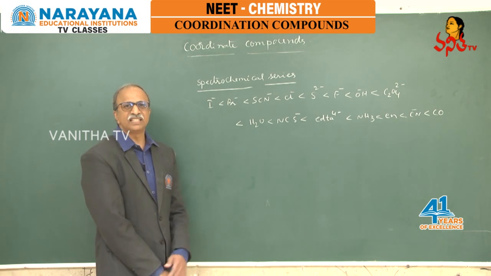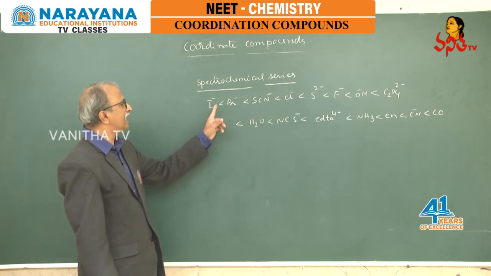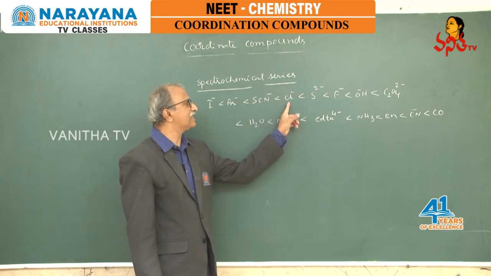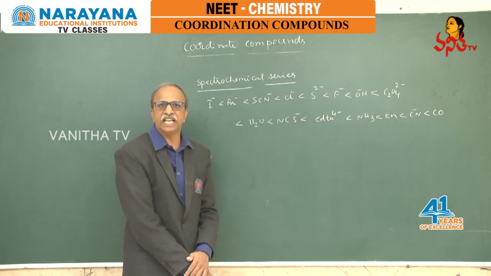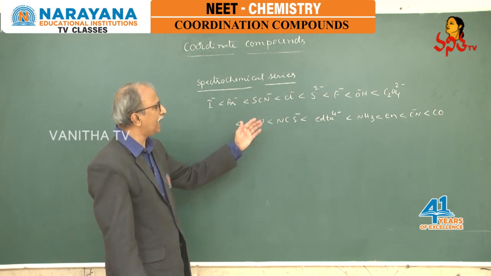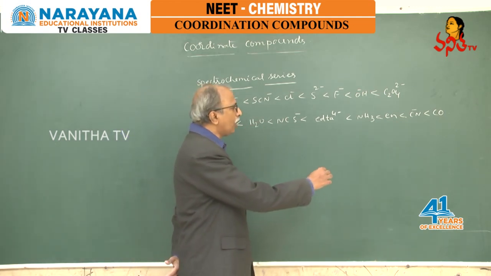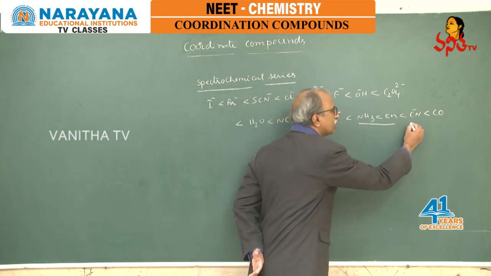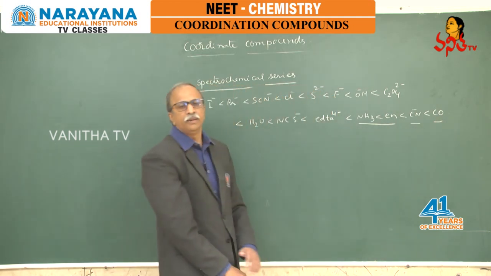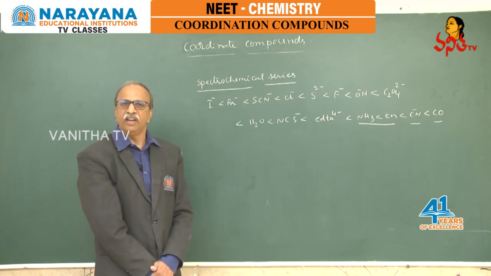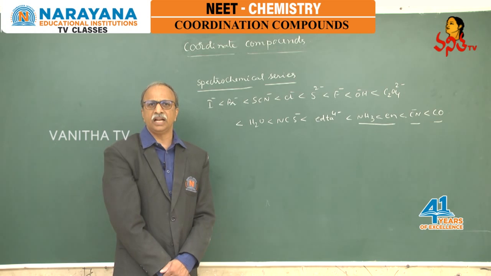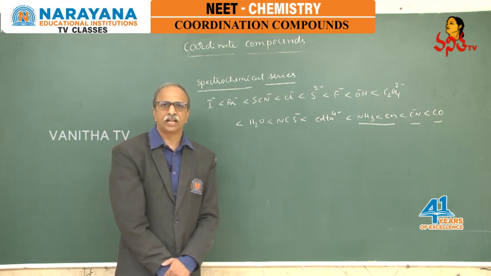The influence is given like this: I minus less than Br minus less than SCN minus less than Cl minus less than S minus 2, and so on. Here we can see ammonia, ethylene diamine, nitrogen based ligands and carbon monoxide affect the metal ions very highly during the formation of the complexes.